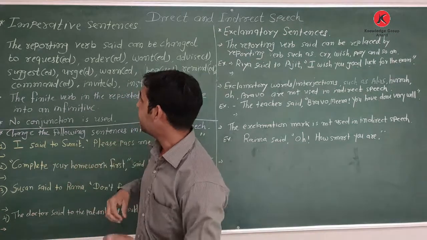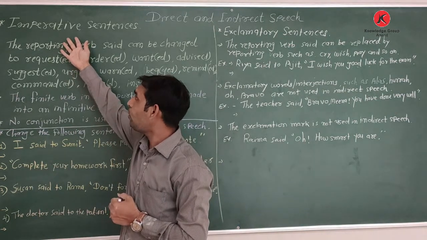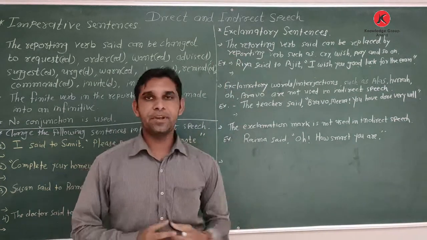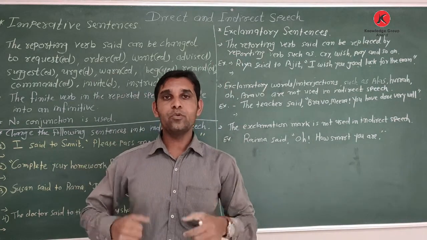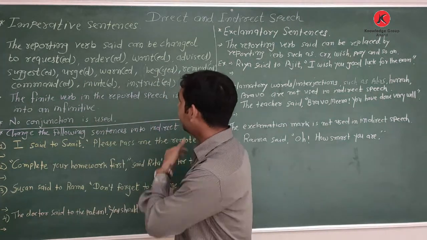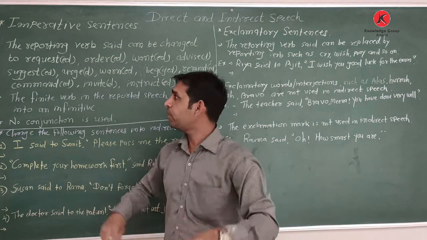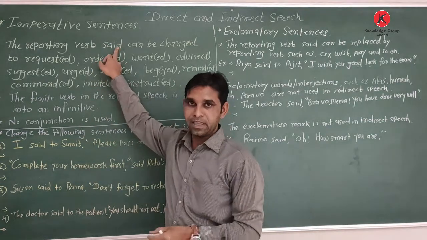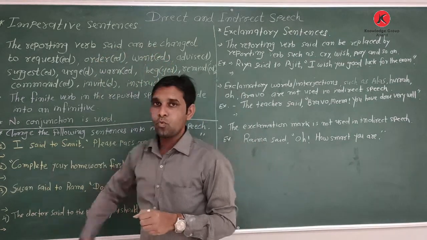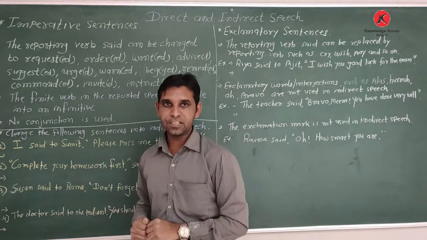Which are they? The first, written here on the board, are imperative sentences and exclamatory sentences. So what we do with the imperative sentences, let's see. If in the imperative sentences the reporting verb "say" is given, it can be changed according to the quoted speech.